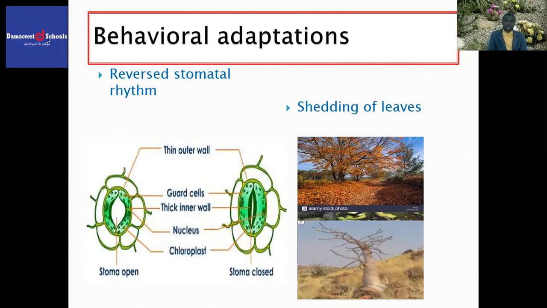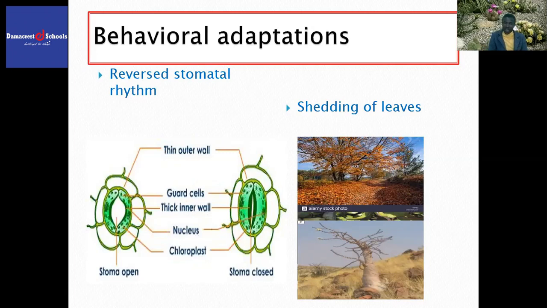How does it help in reducing the rate of transpiration? Or how does it help some of the xerophytes to become adapted? When stomata are closed during the day, it means there will be less exposure to the sunlight, thereby reduced rate of transpiration as less water will be lost.